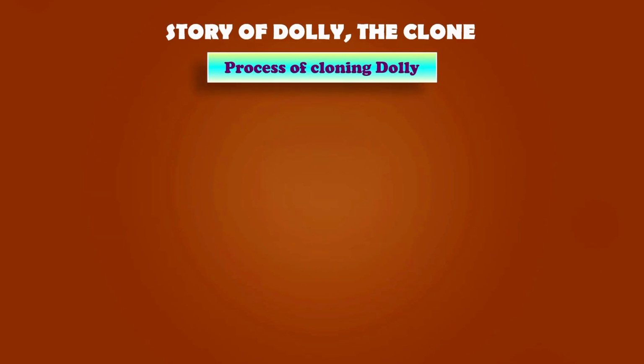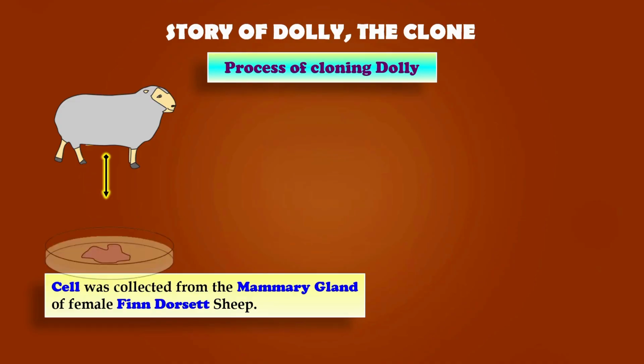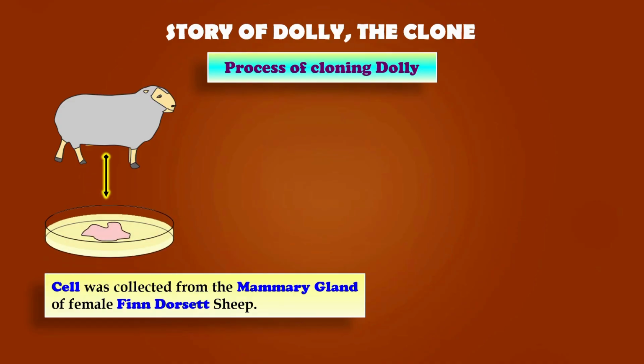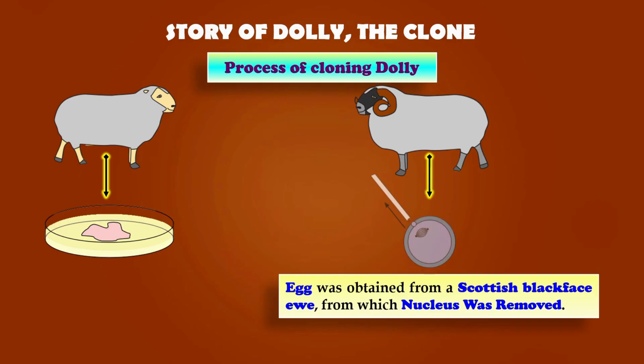Let's look at how Dolly, the first cloned mammal, was created. The process began by collecting a cell from the mammary gland of a female Finn Dorset sheep. This cell contained the complete set of genetic information needed for cloning. Next, an egg cell was taken from a Scottish Blackface ewe. The nucleus of this egg was carefully removed, so it no longer had its own genetic material.